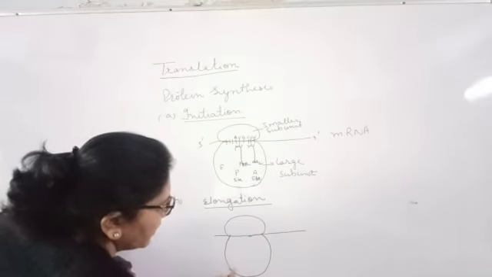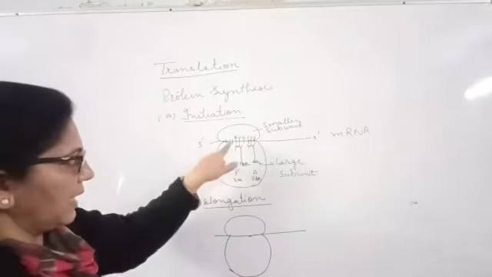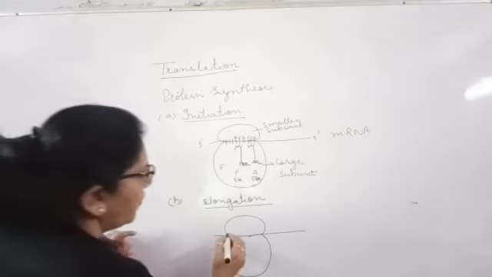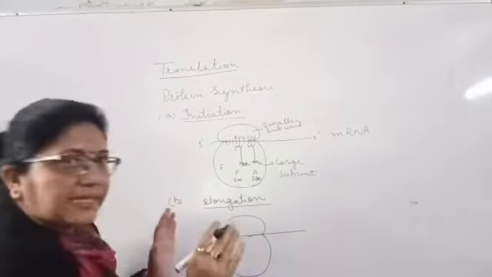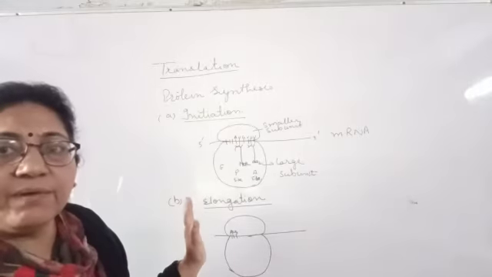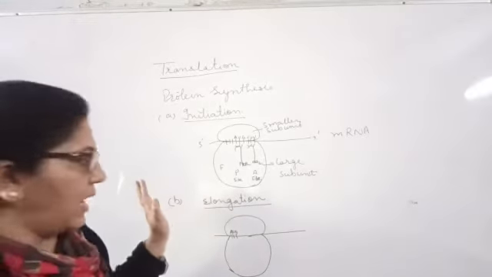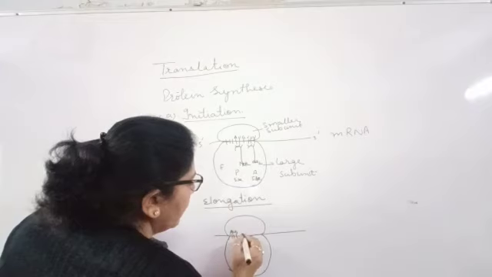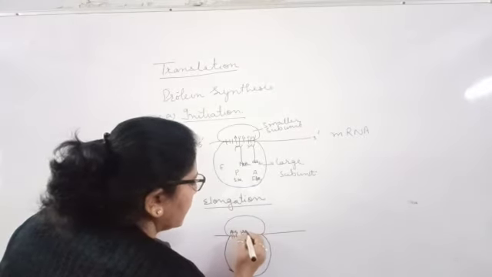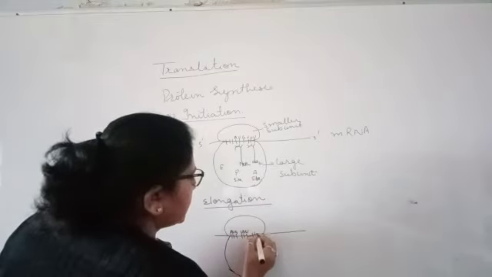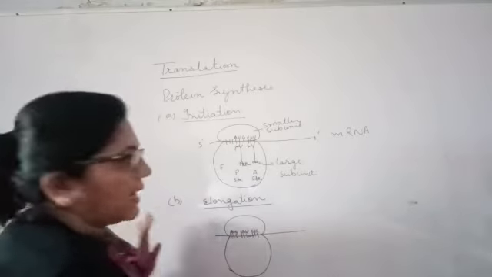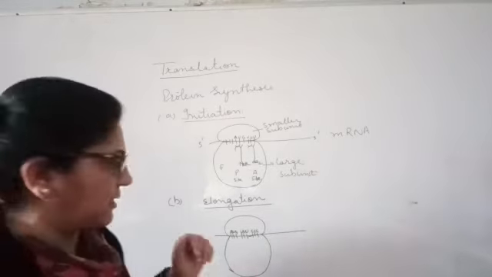Now this AUG will come to the E site, which is called exit. It is going to leave, it is going to be knocked out. This UU will come to the P site, which is your peptide site, and CC is your A site, that is your amino acid site.